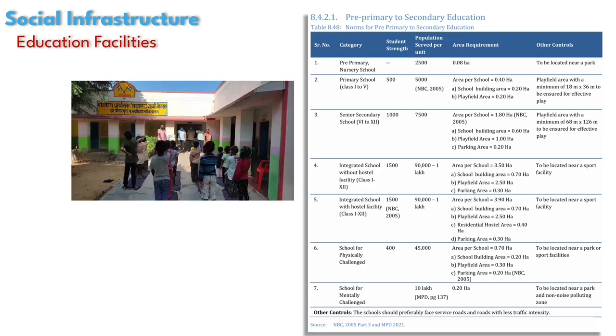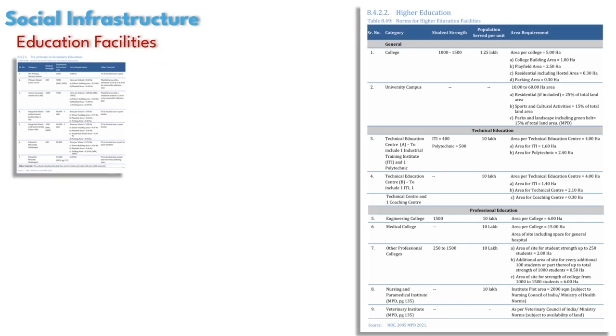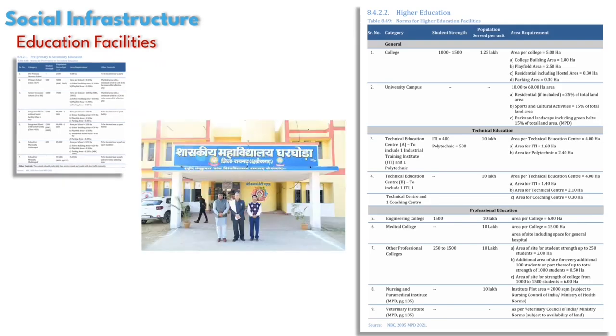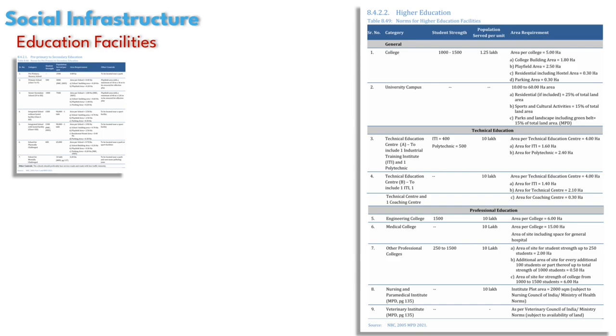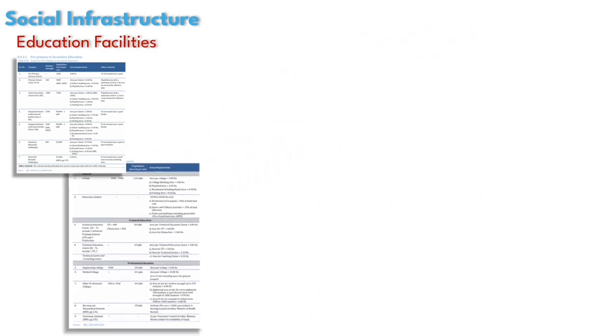Next is a primary school, and a primary school is required for every 5000 population. Its area should be 0.4 hectare including the play area. So these were some important education facilities between pre-primary to secondary education. Let's see some guidelines related to higher education. So in a town or a city, a college is required when its population exceeds 1.25 lakh and its area should be at least 5 hectare. If population of a town reaches 10 lakh, then all types of technical and professional education institutes are required. So these were some guidelines related to education facilities.